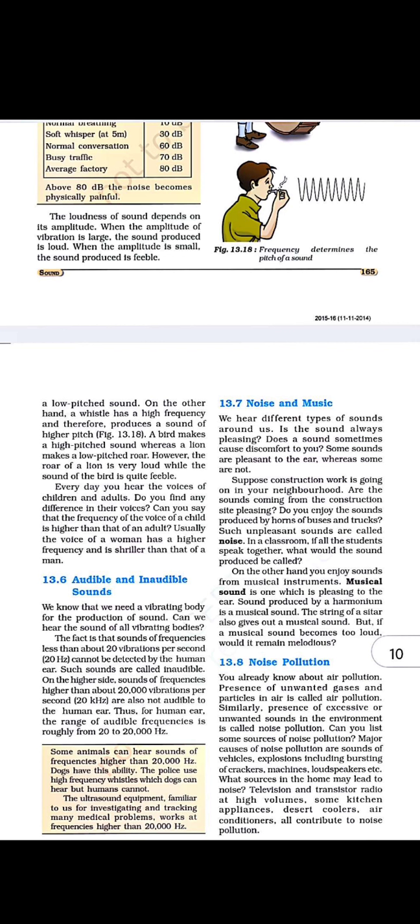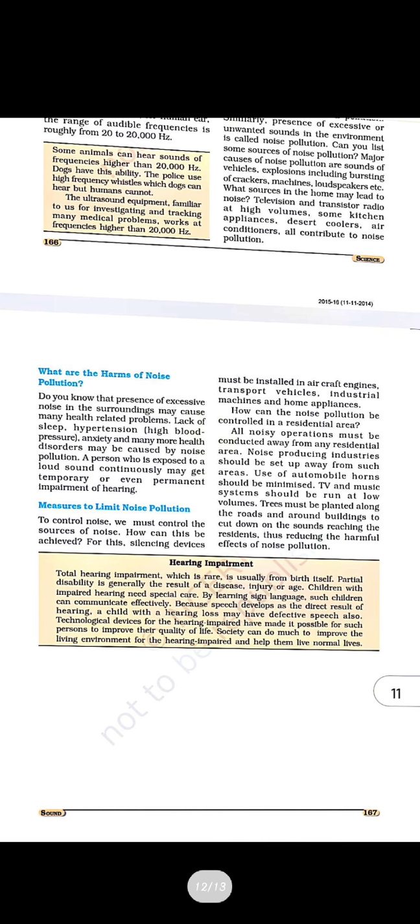Now, if you talk about noise pollution, then the sound of vehicles or explosions, very loud sounds which are not pleasant to hear, which are a kind of noise, will be considered noise pollution. These sounds hurt our ears. That is known as noise pollution.